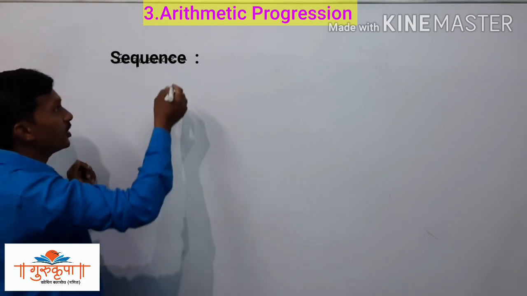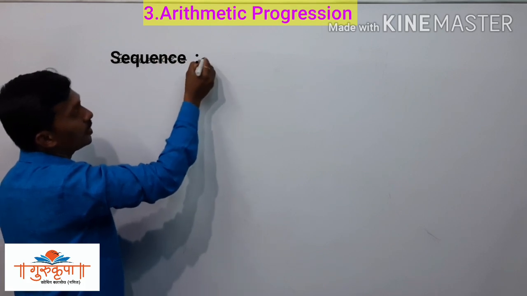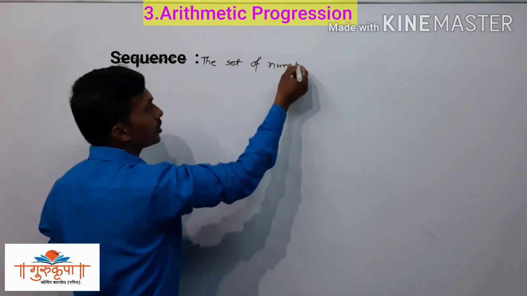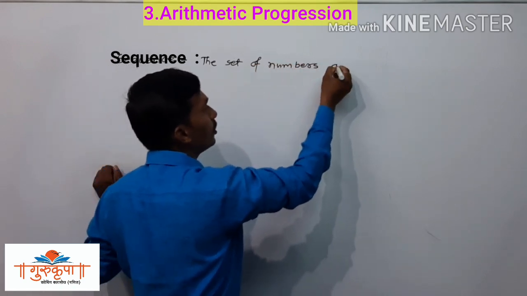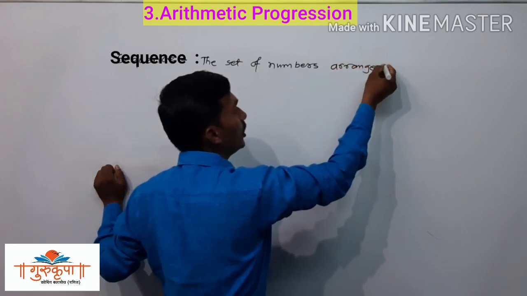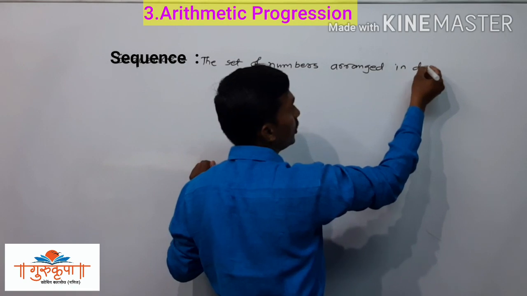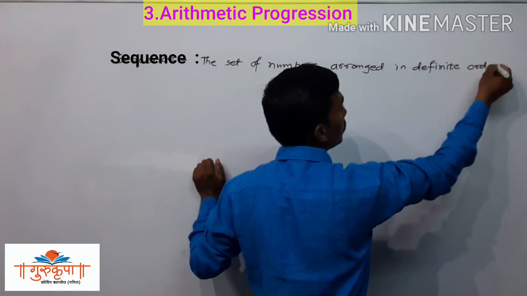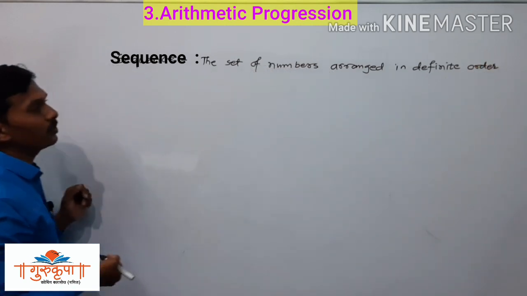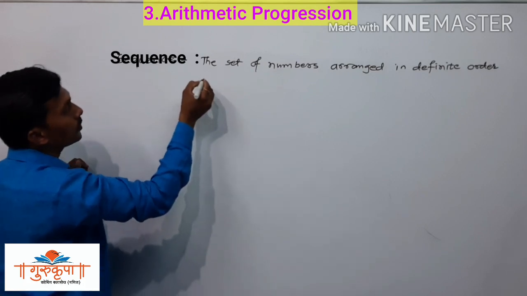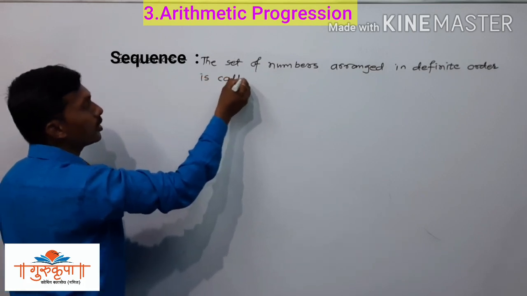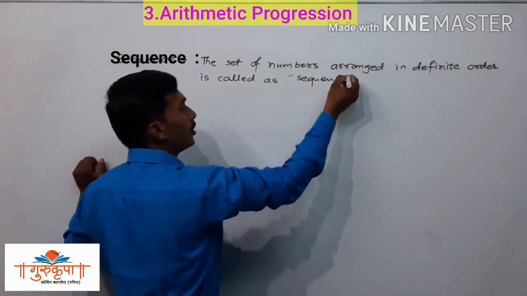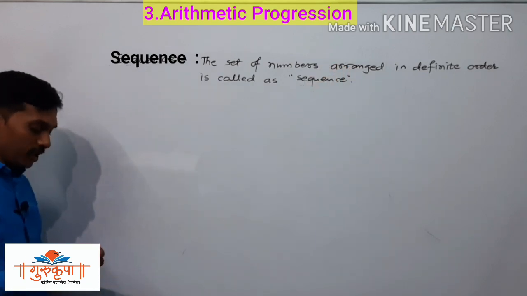So here we will write the definition and we will take some examples. The set of numbers arranged in the definite order is called a sequence.